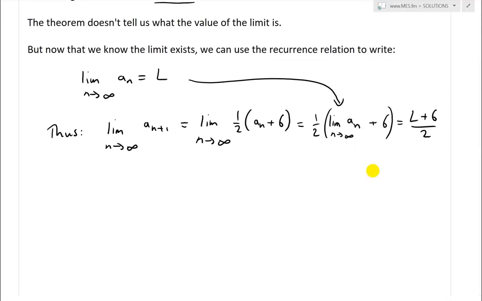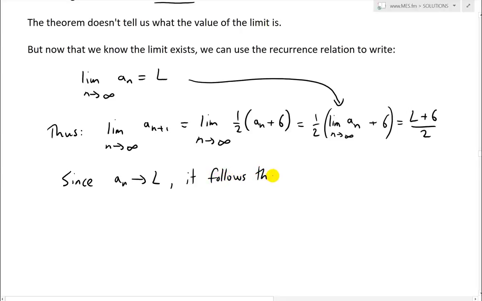And now, since a_n is approaching L, it follows that a_(n+1) is also approaching L too.